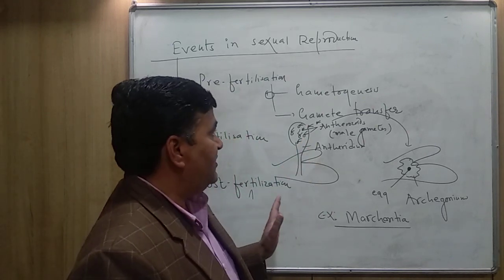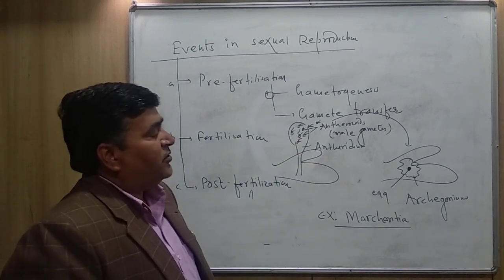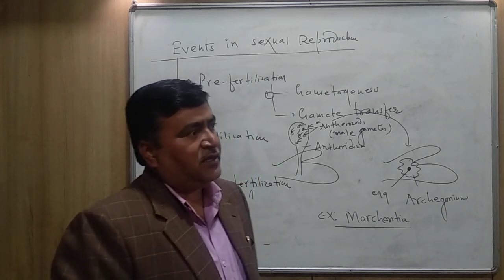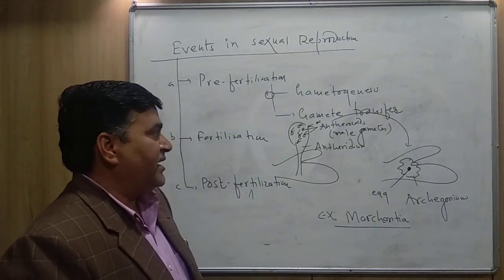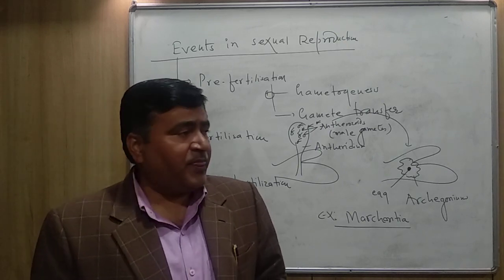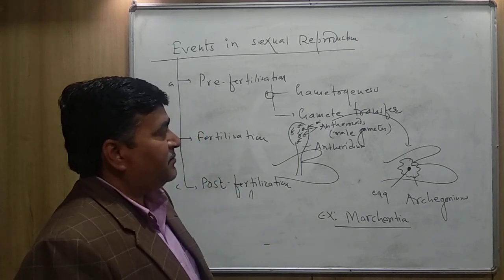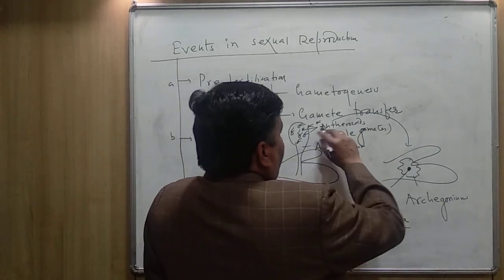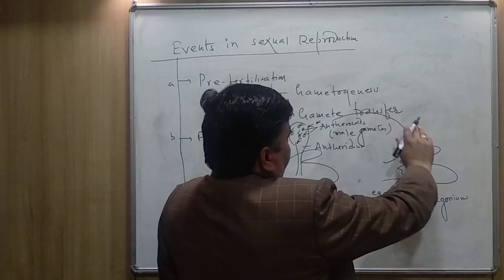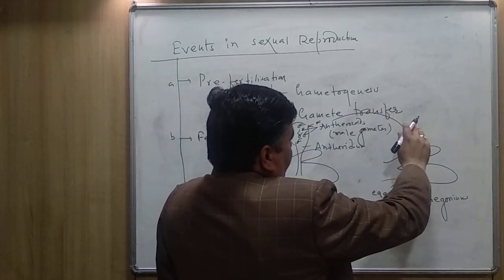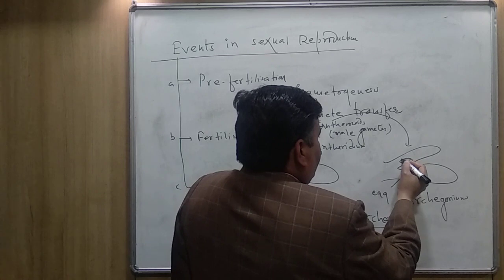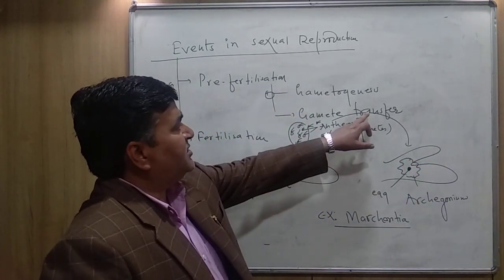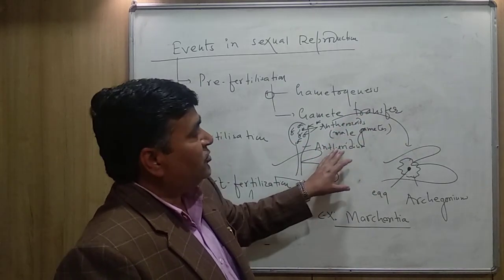Without water, the male gametes do not move towards the female gamete. That's why amphibians, even the pteridophytes, they need water, and without water the process of fertilization doesn't occur. So through the water, all the antherozoids come outside and go to the female gamete and fuse with the egg. So how is the gamete transferred from male to female? Through the water current.